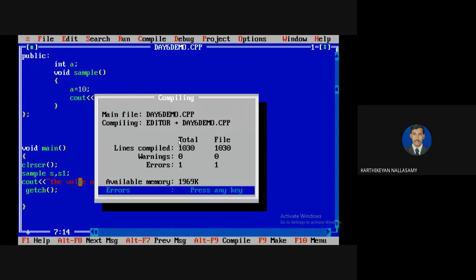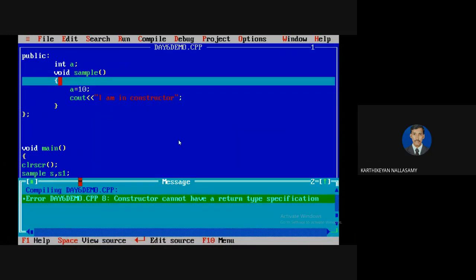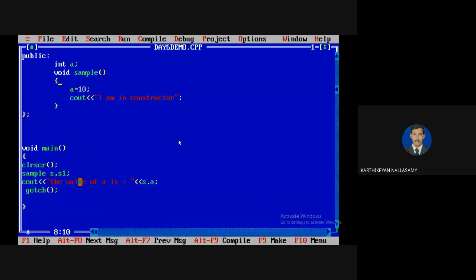It shows an error message that the constructor cannot have a return type specification. But if you go for Java, it doesn't show any error. But in C++, if you specify a return type in front of the function name, that is your constructor name, surely it makes a compile time error.